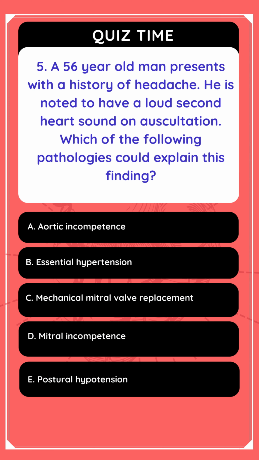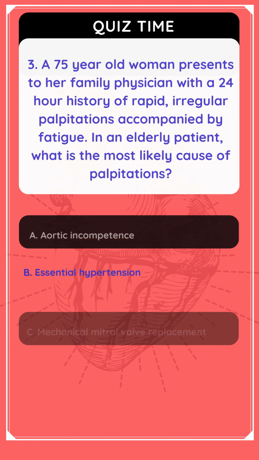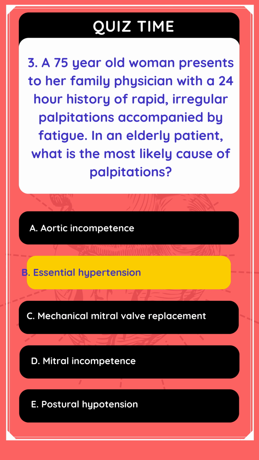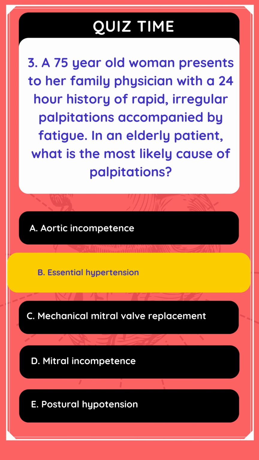5. A 56-year-old man presents with a history of headache. He is noted to have a loud second heart sound on auscultation. Which of the following pathologies could explain this finding? The answer is B. Essential hypertension.